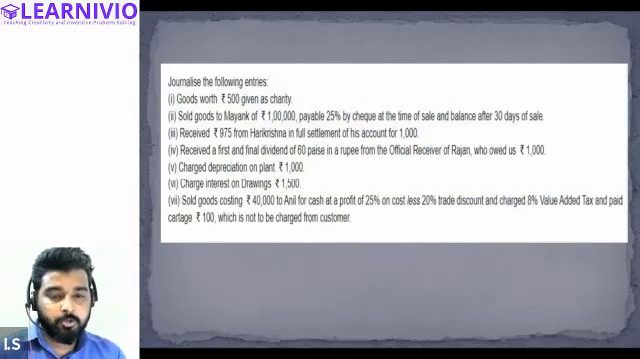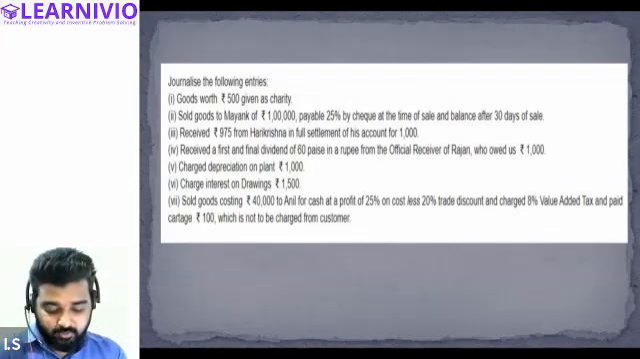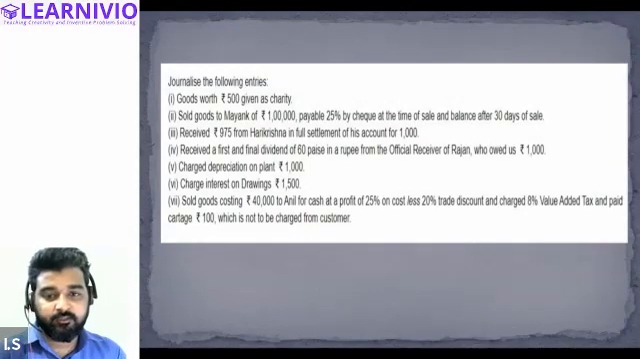Sir, interest on what all things will be credited? Only drawings, or are there others also? See, we also receive interest from the bank. So whenever interest is received, it will be credited.